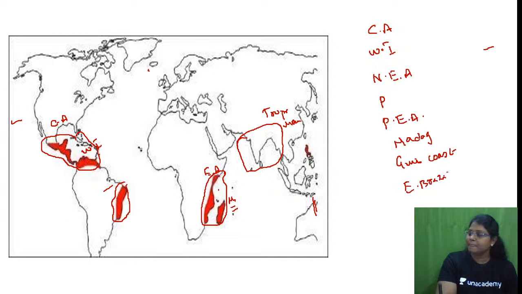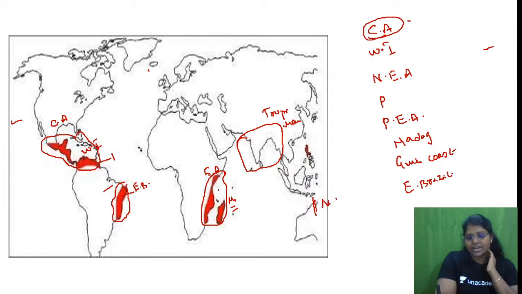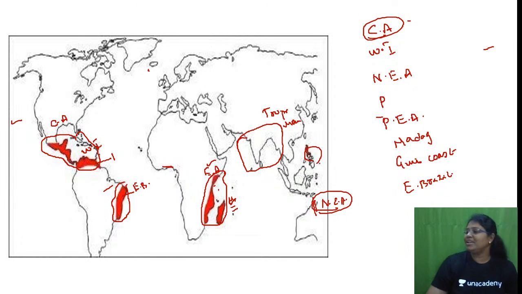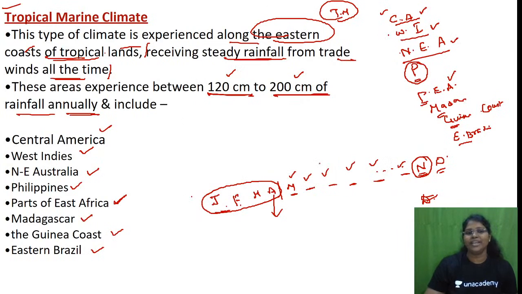Am I right? What is this C? Central America. Yes or no? Central America, West Indies, Eastern Brazil. Is this part over? CA, West Indies, and here Northeast Australia. Okay, Guinea Coast, and here East Africa, Madagascar, Philippines. So these are the areas. If you try to remember like this, then you will not forget.